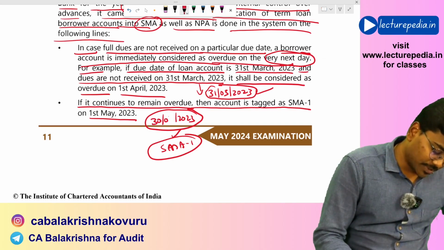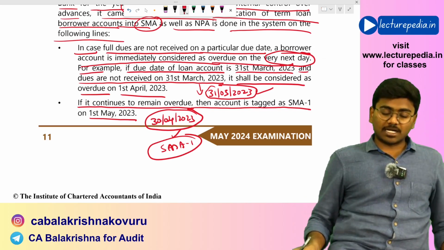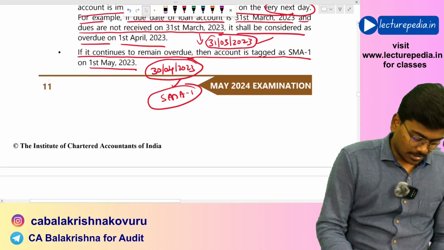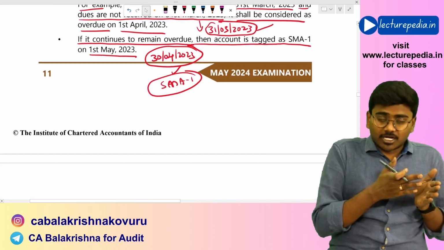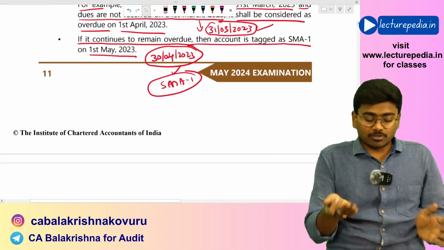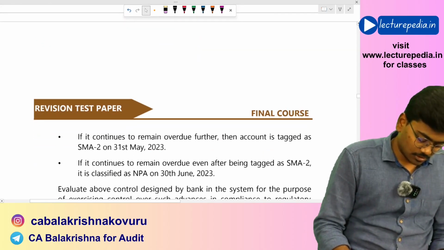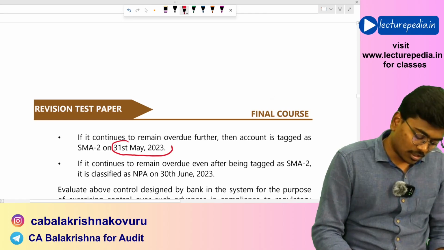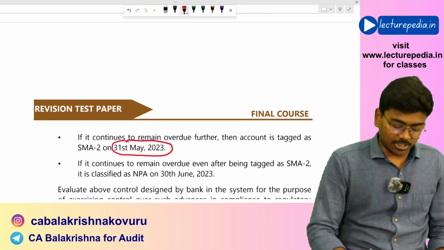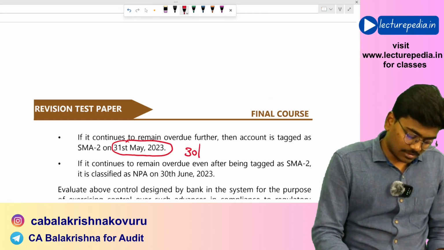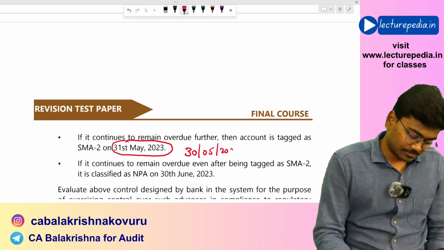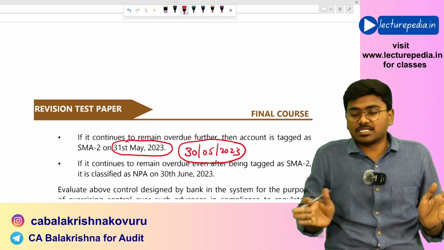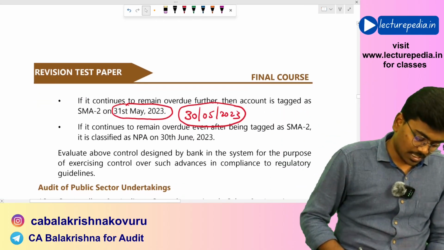On 30 April itself, you need to mark it as SMA 1. You should not wait till 1st May. Next, if the account is overdue for up to 60 days, then it will be tagged as SMA 2, right? So here again, it should not be tagged on 31st May as SMA 2. On 30th May itself, on the closing hours of the 60th day itself, you need to tag it as SMA 2,